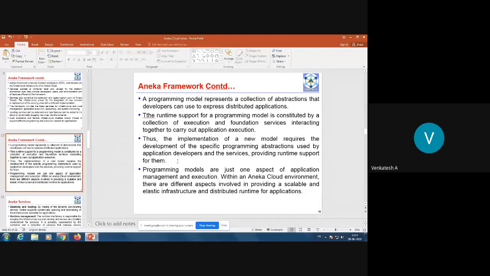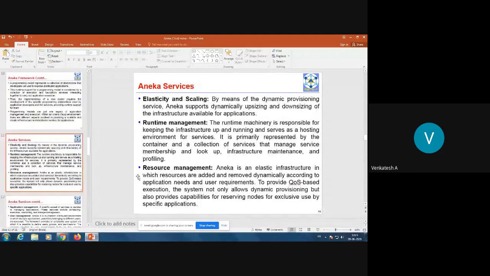Within an Aneka environment, there are different aspects involved in providing a scalable and elastic infrastructure and distributed runtime for applications. Then let us see what the services of Aneka are. So elasticity and scaling. That is to deal with the resources, to scale them up and to shrink them. Then runtime management. As it is a platform as a service, obviously it provides runtime management of all the resources.